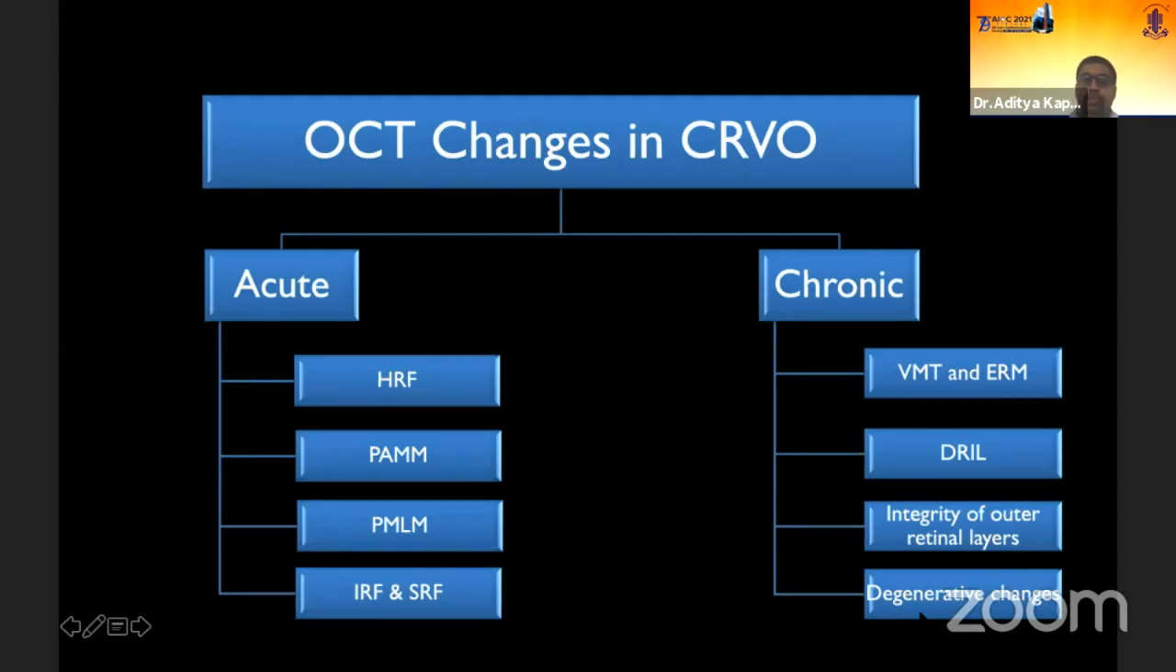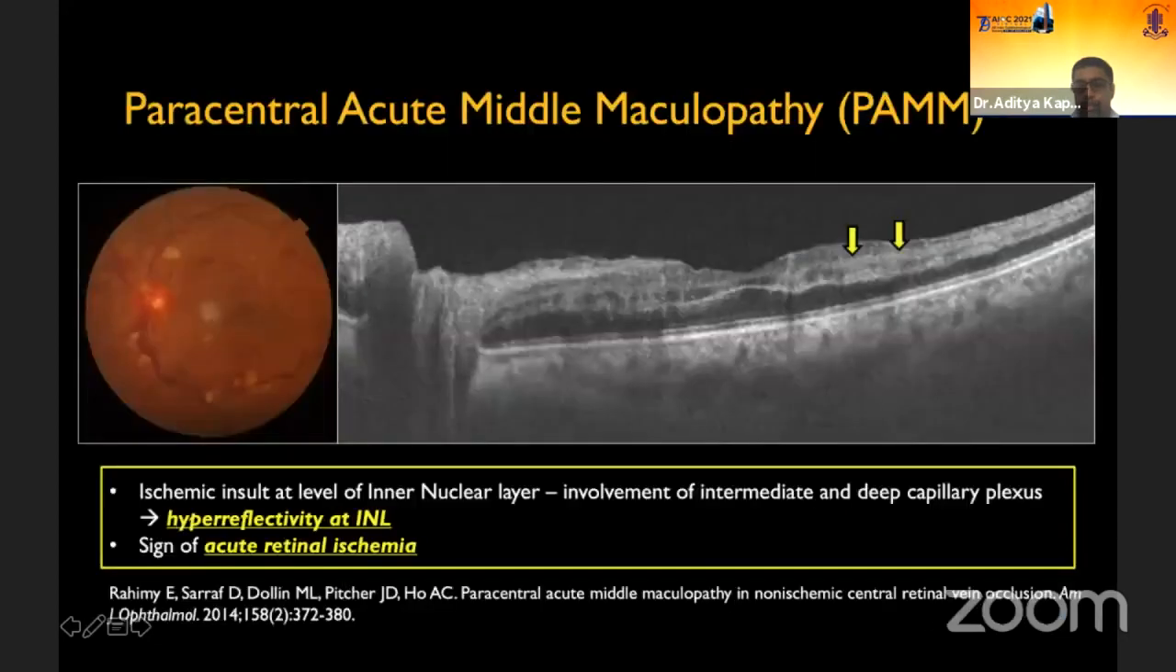So in acute stages of CRVO, we see hyperreflective foci, PAM lesions, prominent middle limiting membrane, intraretinal fluid, and subretinal fluid. In chronic stages of the disease, we see vitreomacular traction, ERM, presence of DRIL, loss of integrity or continuation in integrity of outer retinal layers, and other degenerative changes. So let's go over one by one.